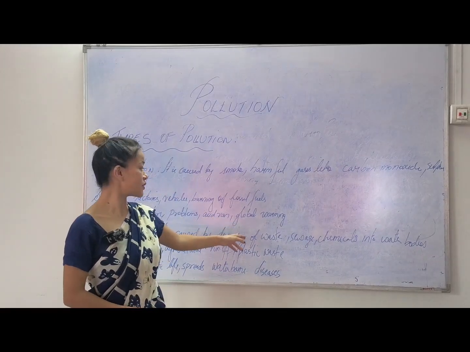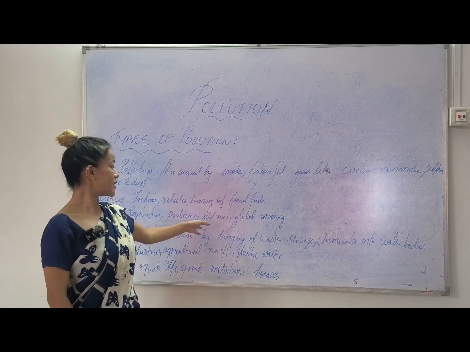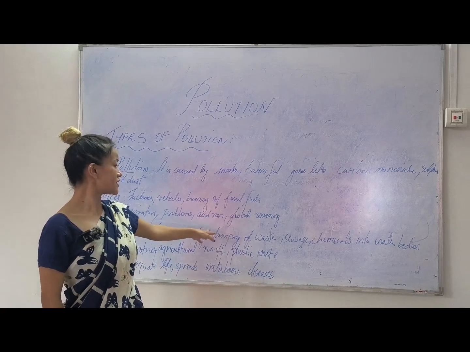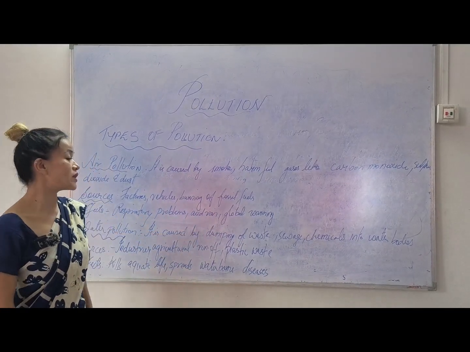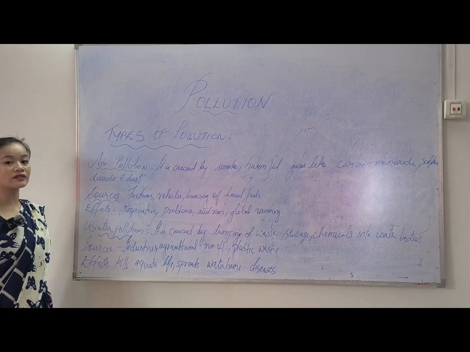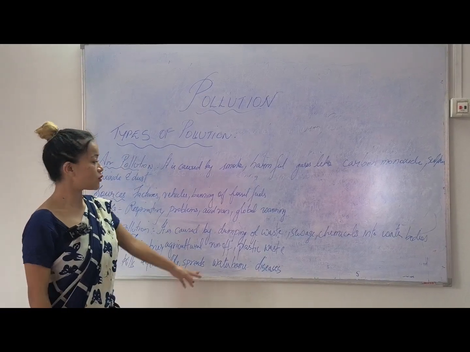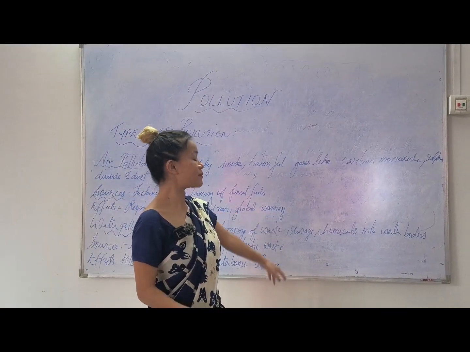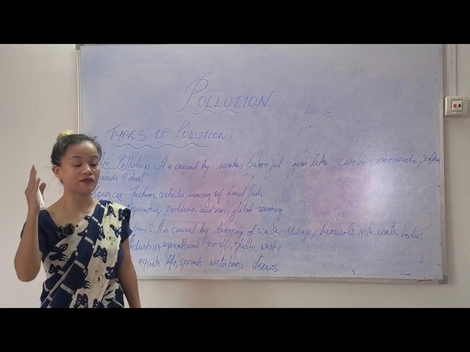Then acid rain: when it rains, the rain becomes acidic, so it causes acid rain. Then global warming also. What is global warming? Global warming is the effects happening in the ozone layer of the atmosphere.